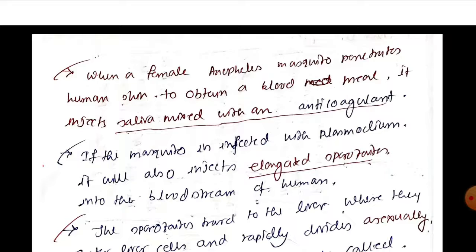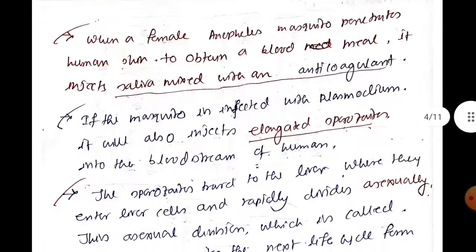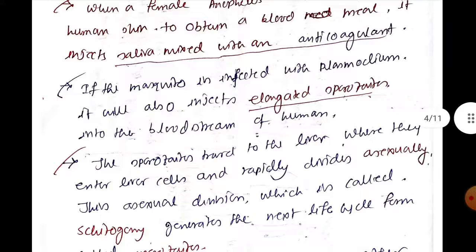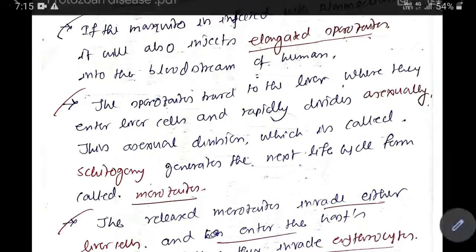During that time it injects saliva mixed with anticoagulant, and if it is infected with Plasmodium, then along with saliva and anticoagulant it will also inject the elongated form of sporozoite, which is the asexual form of Plasmodium.